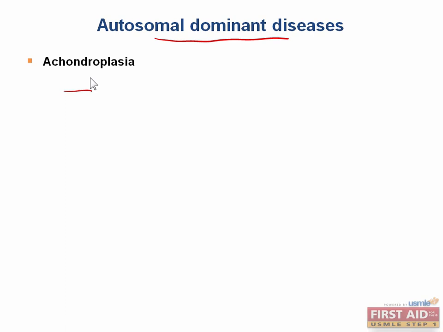Short limb dwarfism. Males with achondroplasia typically grow to be about 4 feet 4 inches, whereas women only grow to be about 4 foot 1. Their torsos will be about normal size, but their heads are large, since their foreheads tend to be larger. This is a pretty rare disease with an incidence of only about 1 in 20,000 births.